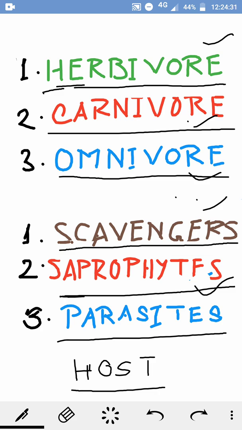So here you see that all organisms, whether a very small microorganism or a big organism like an elephant, require food, and some kind of food they are used to. Herbivores take plants as their food. Carnivores take animals as their food. Omnivores take both plants and animals. Scavengers eat the flesh of dead animals. Saprophytes grow on dead and decaying substances and get their food from there. And the parasites get their food from the host's body, and they live in or on the body of the host.